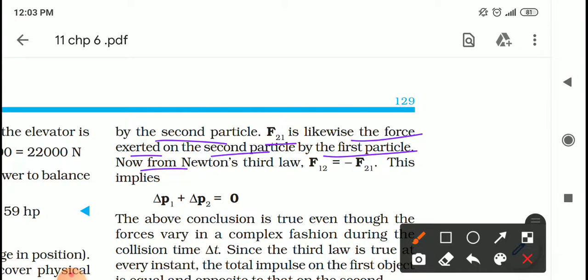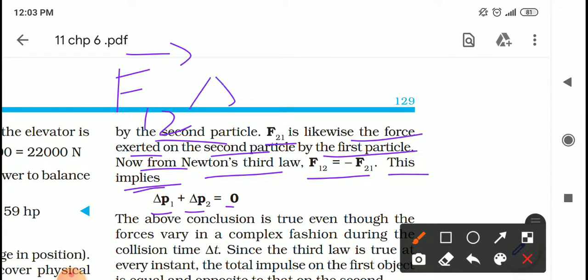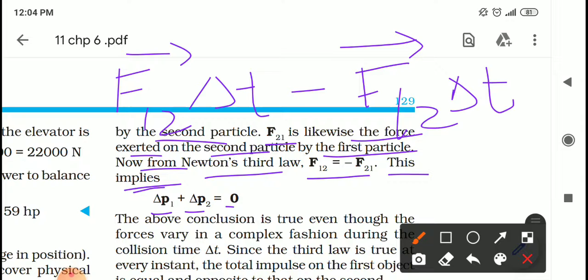From Newton's third law of motion, these two forces are equal in magnitude and opposite in direction. This implies that the change in the momentum of the first particle plus the change in the momentum of the second particle must be equal to 0, because F12 vector times delta t minus F12 vector times delta t gives a null vector.